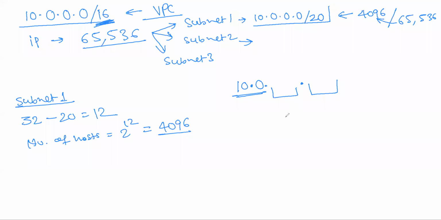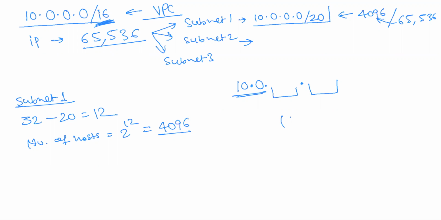And actually one calculation was done by Vikas. So he did a calculation where 2 raised to 16 equal to 65,536 comes, right?